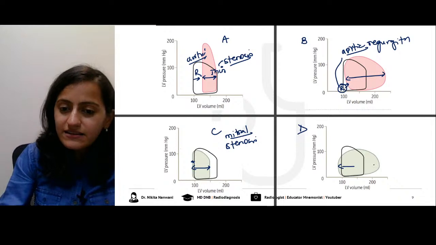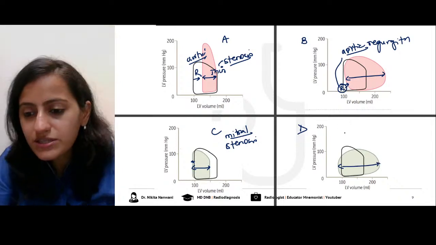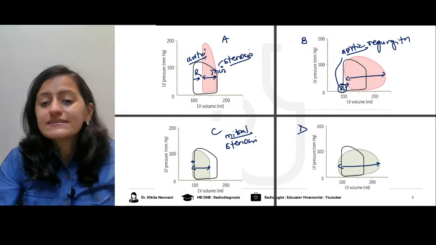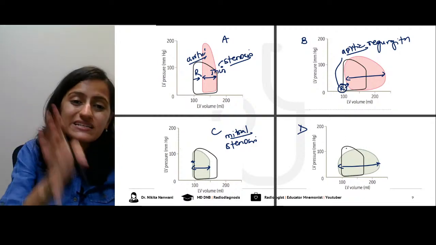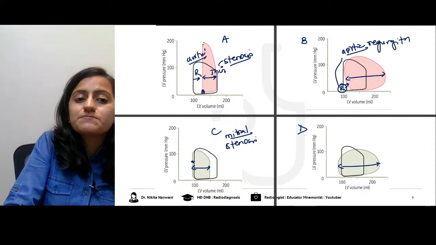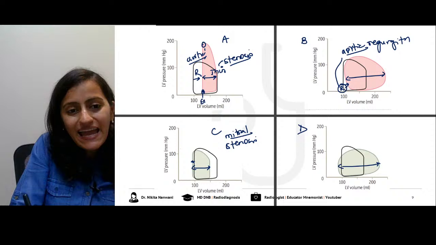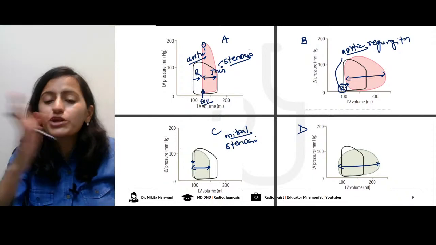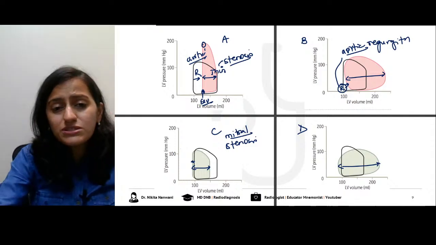Here you see that the width has increased, so it's not stenosis. So Bharti, what you have to compare for the right shift and the left shift is this volume. What volume is this basically? This is the end systolic volume. We are talking about the end systolic volume, whether it's going to the right or to the left.